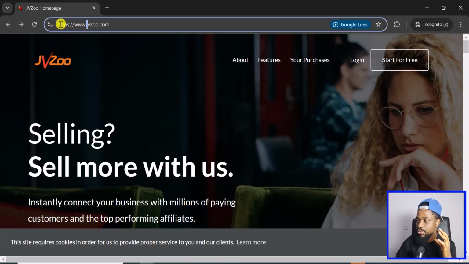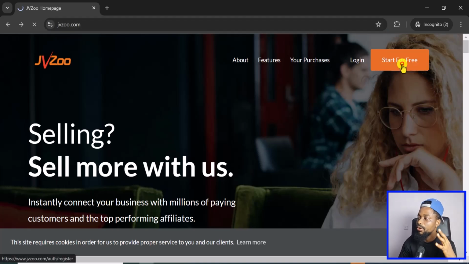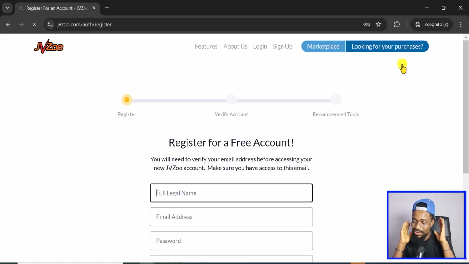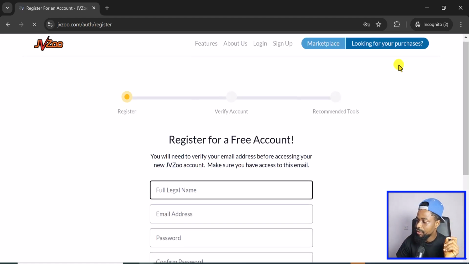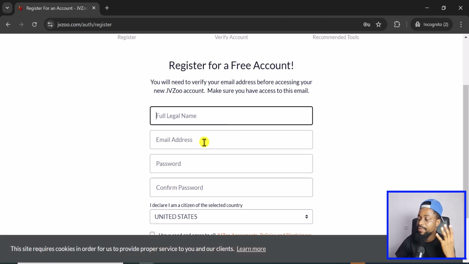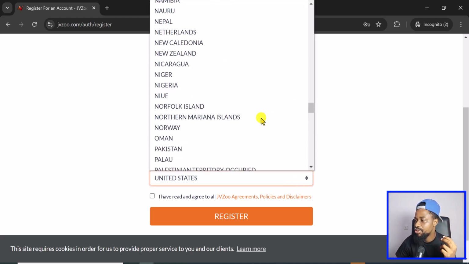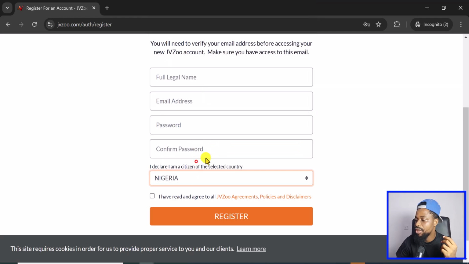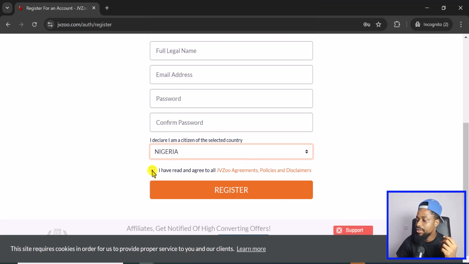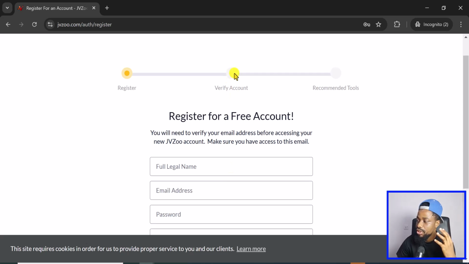All you have to do is go to your browser and search for jvzoo.com, and you'll come to an interface like this one. First, click on start for free. Like I said, this is a general website for everybody, so it's free, you don't pay anything. Enter your legal name, your email address, set a password, confirm this password, and select your country. In my case, I'm from Nigeria, so I'll search for Nigeria, select it, and agree to the terms. Then I go to the next place where I have to verify my account, and after that I'm done.